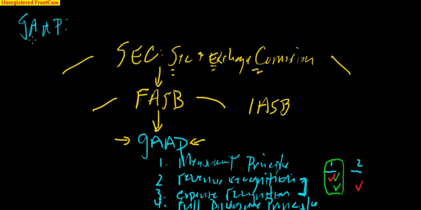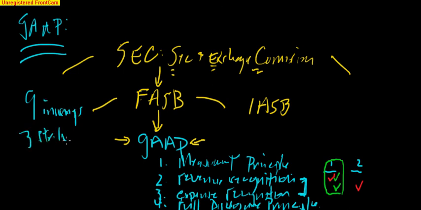So I just wanted to introduce this idea of GAAP, again, generally accepted accounting principles. In the last video I talked about these are the rules of the land. If it was a baseball game, there are 9 innings, but also there's 3 strikes, right? 3 strikes and you're out. There's 4 balls, and then you get a walk to a base, right?